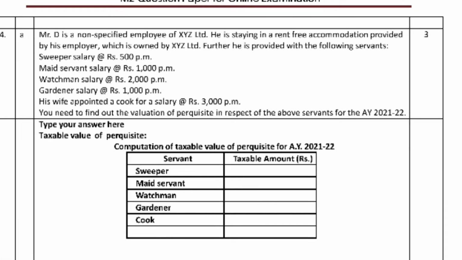Question 4A. Mr. D is a non-specified employee of XYZ Limited. He is staying in rent-free accommodation provided by his employer. The accommodation is owned by XYZ Limited. Further, he is provided with the following servants. The sweeper's salary is 500 per month, into 12.